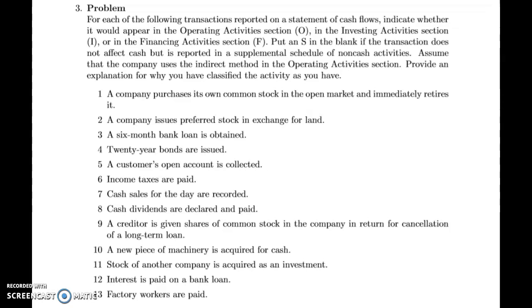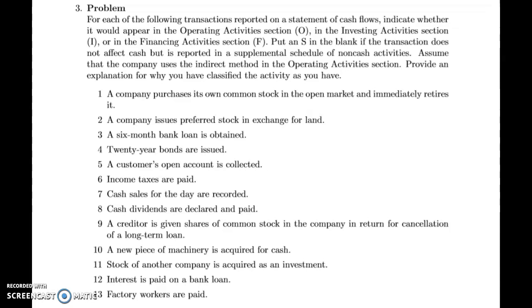So today we'll be doing the Chapter 12, Problem 3 screencast. I'll be doing problems 1 through 6. So to start, number 1, a company purchases its own common stock in the open market and immediately retires it. This is a financing activity because it is a retirement of a long-term liability in capital stock.